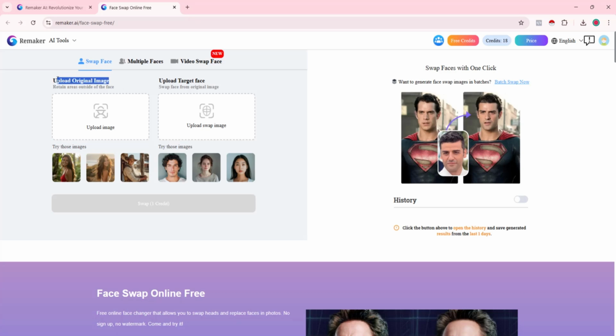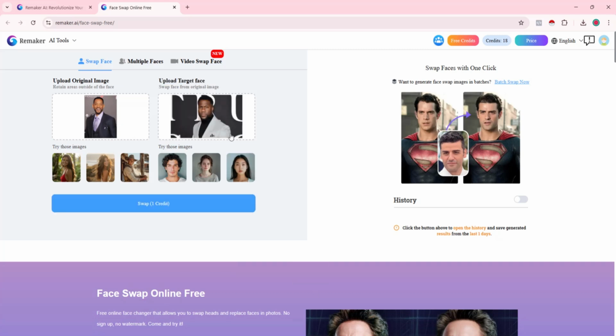So if you look right here, this is where you upload the original image and then you upload the target face right here. Now as you can see, this is Superman, and this guy's face was swapped with Superman, and you can do it for any image. So right here we are going to drop the original image, and here we are going to put the target image. The original image we intend to use right here is that of Will Smith. So as you can see right here, I've added this image of Will Smith. Then the target face will be Kevin Hart.